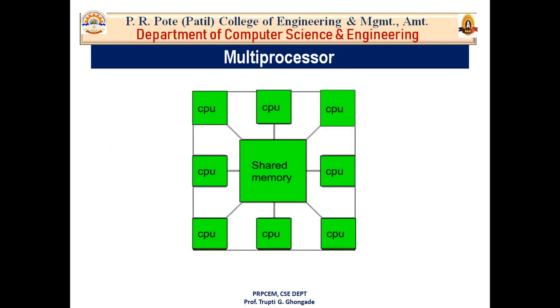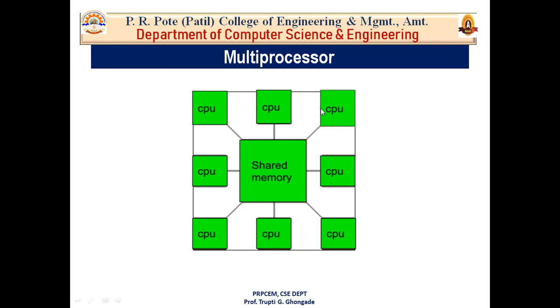Next is the multiprocessor. Now what is a multiprocessor? A multiprocessor is a computer system with two or more central processing units. As it is a multiprocessor, that means there are multiple processors in your computer system. These central processing units share full access to a common RAM.